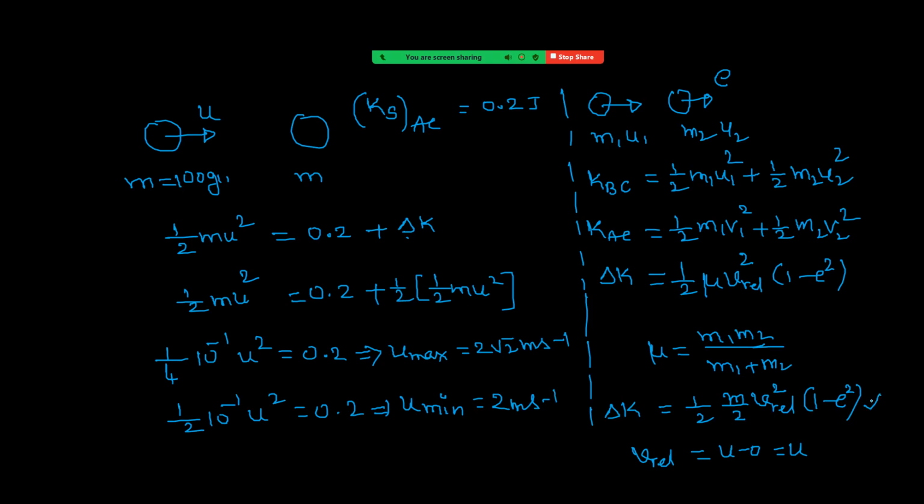Loss in kinetic energy in a head-on inelastic collision is half mu v relative square into 1 minus e square. This is the expression for loss in kinetic energy in a head-on inelastic collision. If e value is 1, it is a head-on elastic collision, with no loss in kinetic energy.